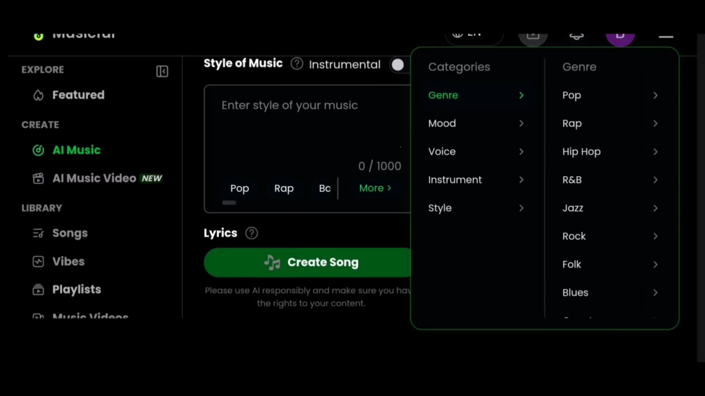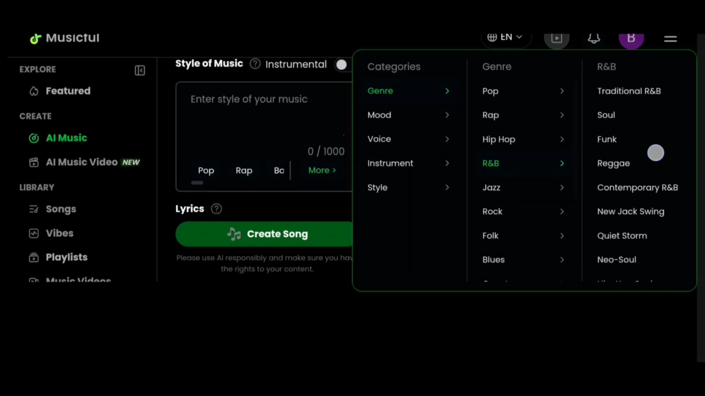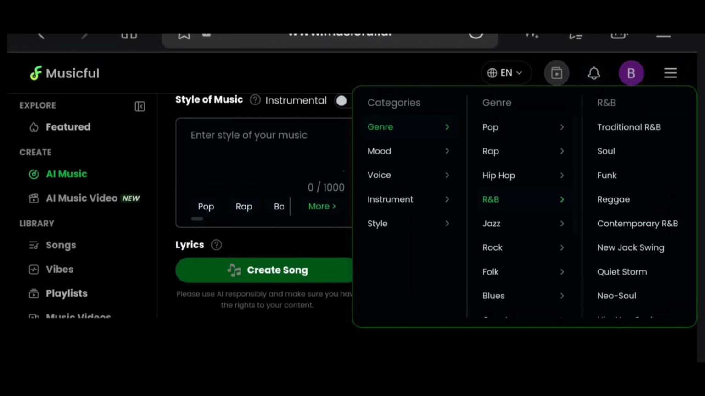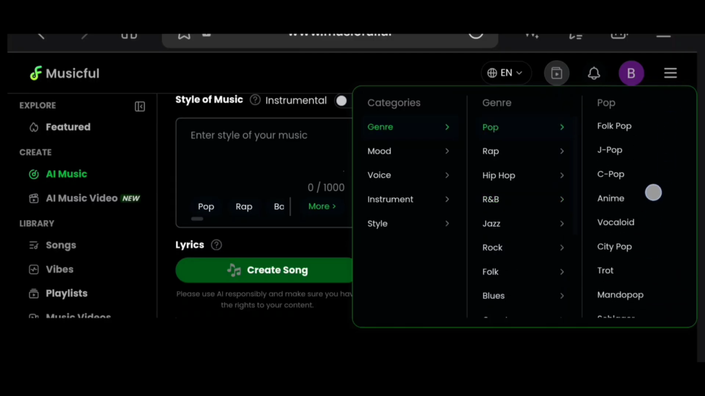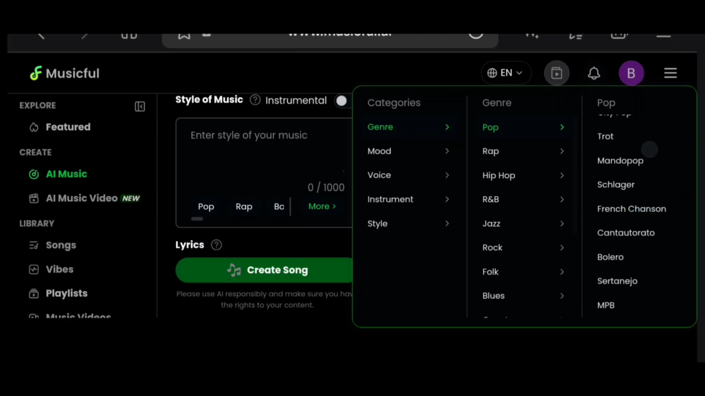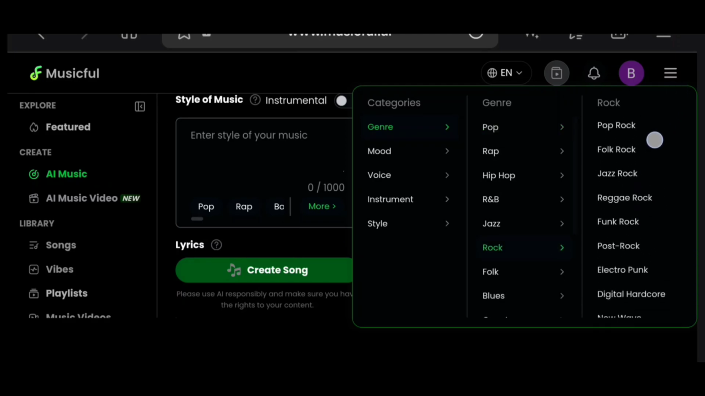If you are going with R&B, you can still go ahead and click on this R&B here, and you are going to see the different types of R&B. You have traditional R&B, soul, funk, reggae, contemporary R&B, new jazz. You can see these are all of them. If it's not R&B you want, you can go to pop. When you click on pop, you're going to see the different ones here that you can choose from. Go to rock, you can see all of them. So you're going to choose whichever one you're going to go for.